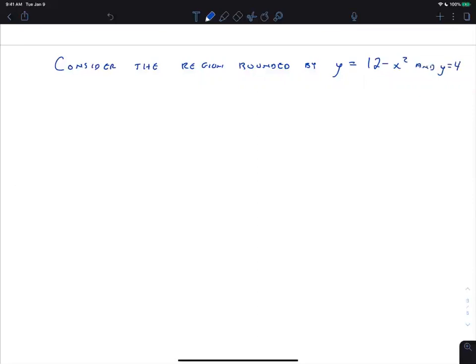Okay, so when you draw the region, you should get as good of a picture as possible before worrying about the area problem or the volume problem you're talking about. We shouldn't be worrying about what the actual volume we're trying to find is. We should just draw the region. And so 12 minus x squared is basically like this, and y equals 4 is a horizontal line. My picture is purposely not to scale, but this is 4 and that's 12. Does that make sense to everybody?